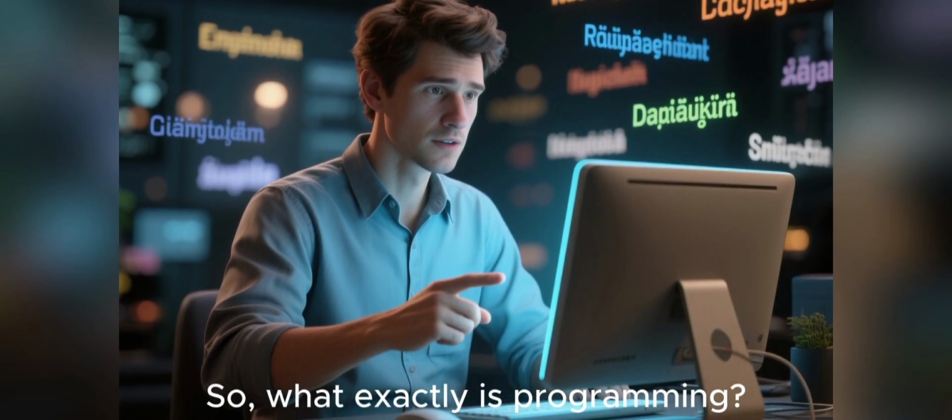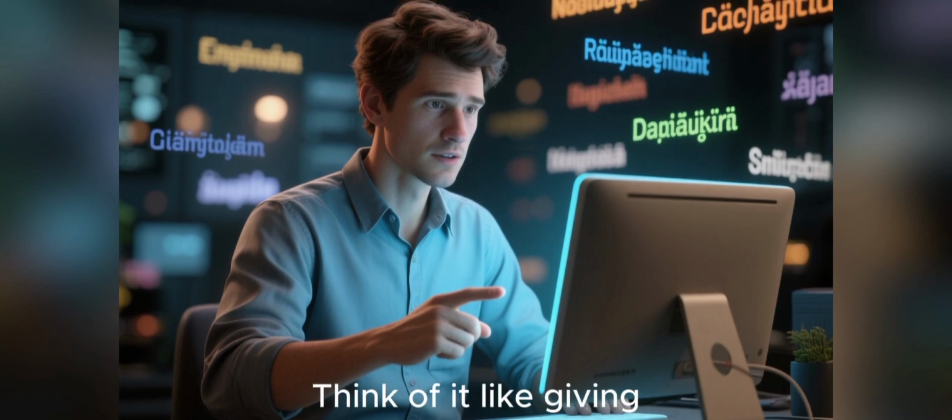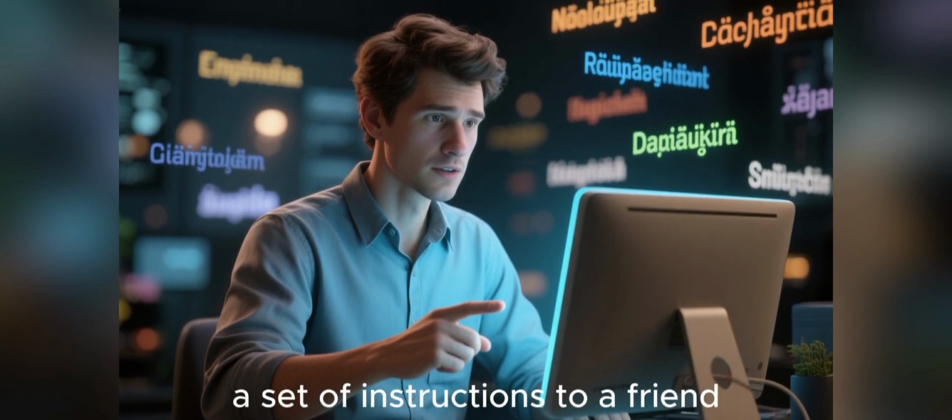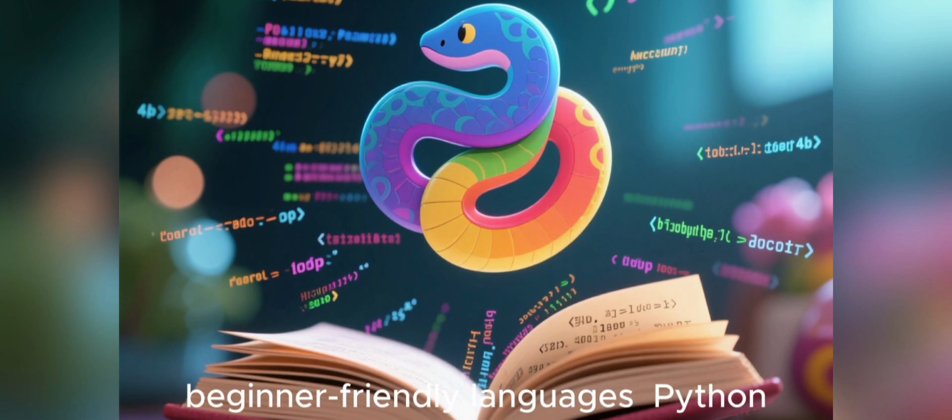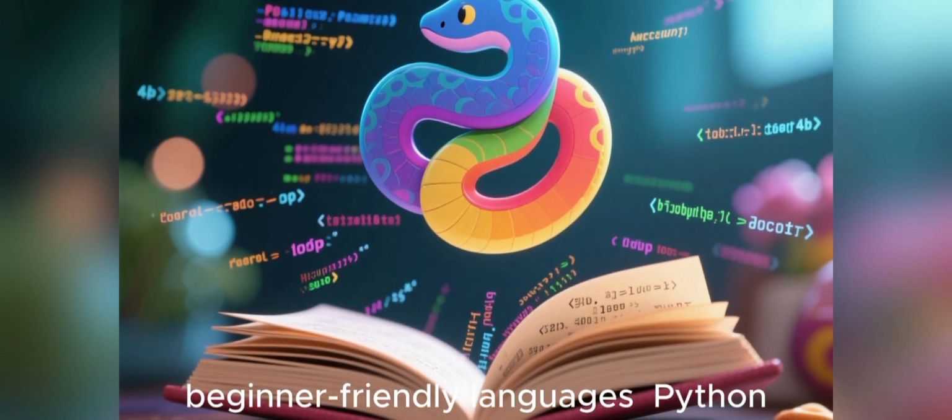So, what exactly is programming? Think of it like giving a set of instructions to a friend. But instead of a friend, you're talking to a computer. A program is simply that list of instructions, and coding is the process of writing those instructions in a language the computer can understand. There are many programming languages just like there are many spoken languages, but they all share some core concepts. Let's start with one of the most popular and beginner-friendly languages, Python.